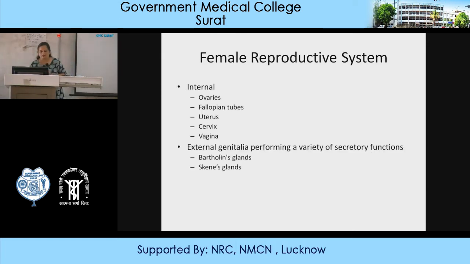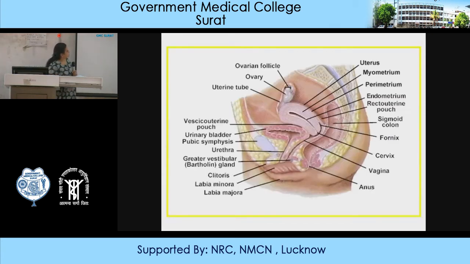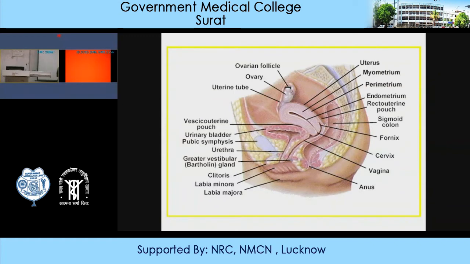And the external genitalia, Bartholin's and Skene's glands we have already seen. So this is the cross section. You can see the pubic symphysis, the uterus, the urinary bladder, and a pouch called the vesicouterine pouch. Then you have the greater vestibular glands, the clitoris, labia minora, labia majora, and the uterus, whose parts are the myometrium, perimetrium and endometrium. The recto-uterine pouch is where infection commonly occurs, and pus can be there. Then the sigmoid colon, fornix, cervix, vagina, and the anal opening.